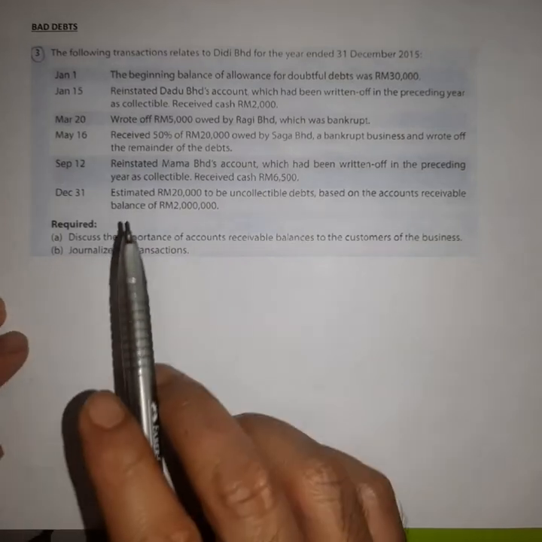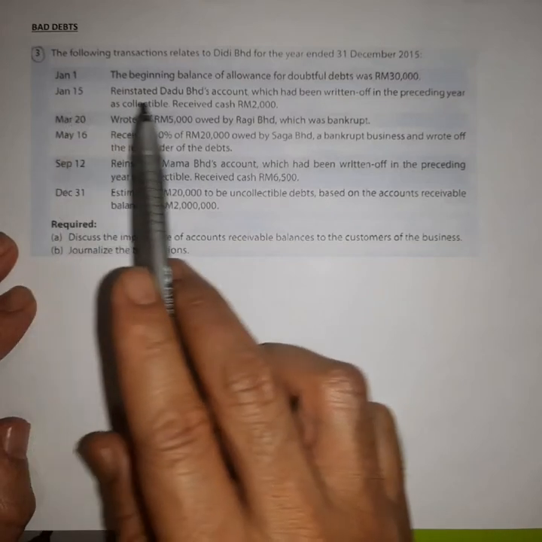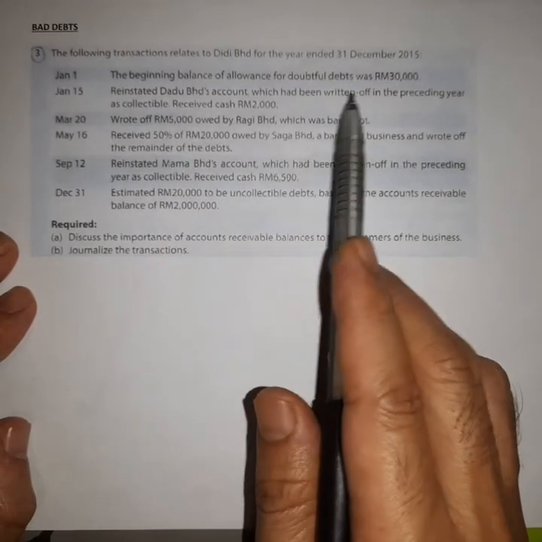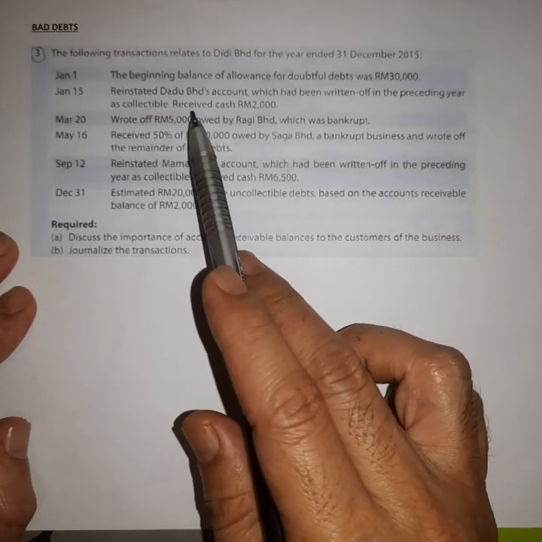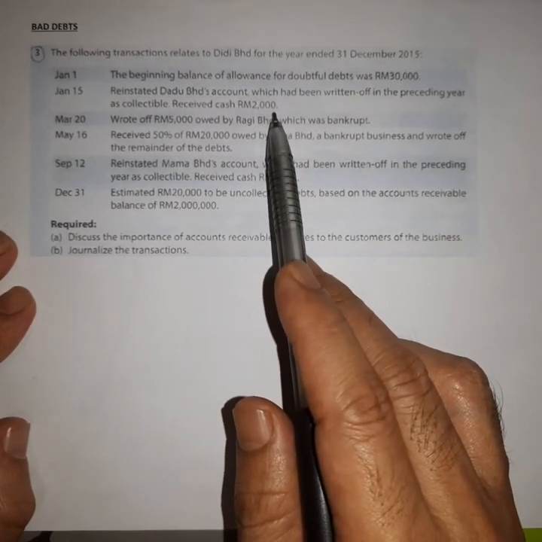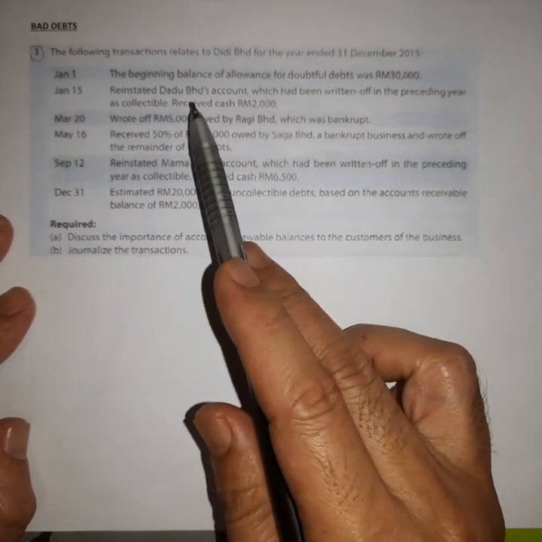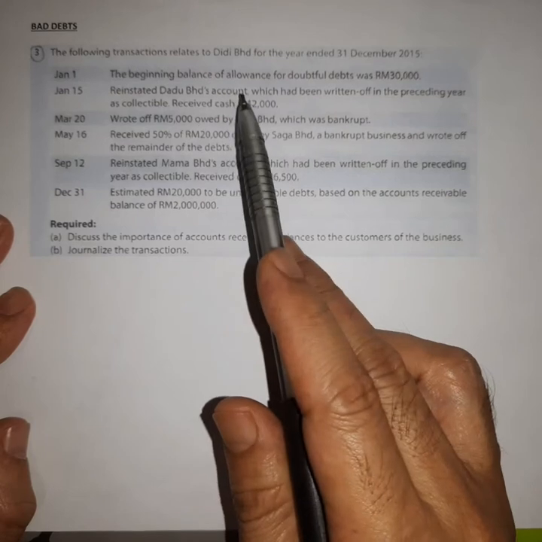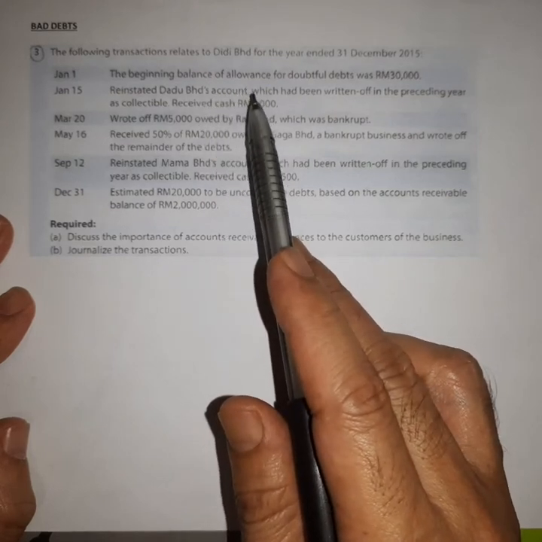Then the transaction on the 15th of January: reinstated Dadu Berhad account, which had been written off in the preceding year as uncollectible. Received cash 2,000. This information says that the company has written off Dadu Berhad's account receivable last year.